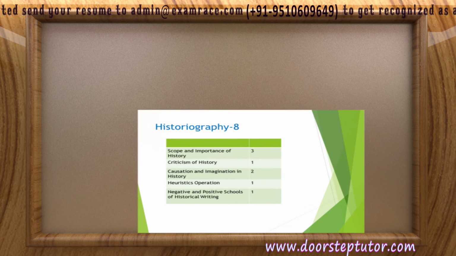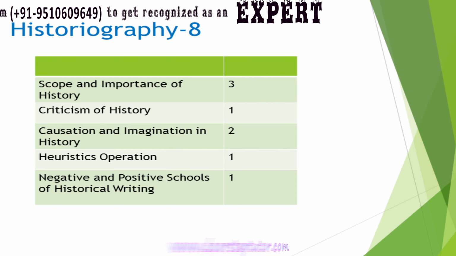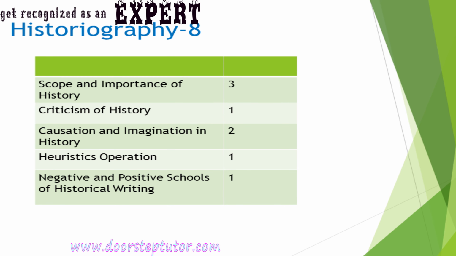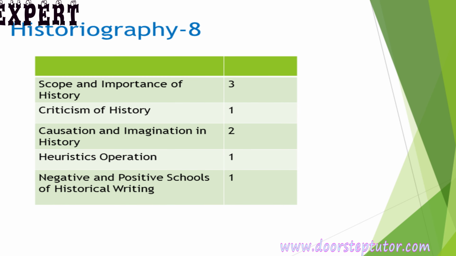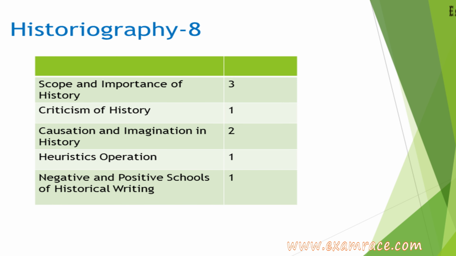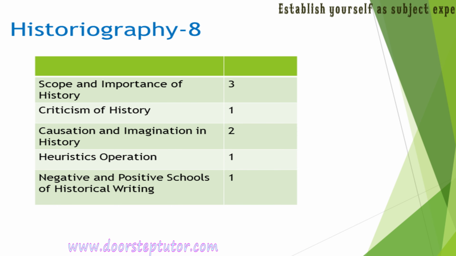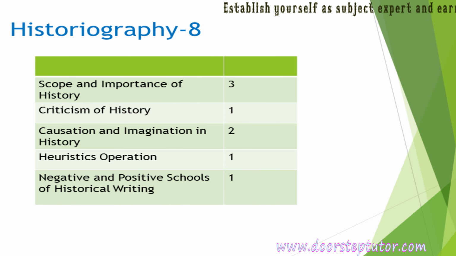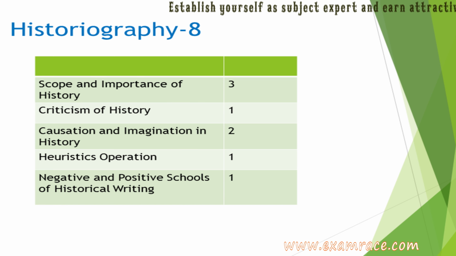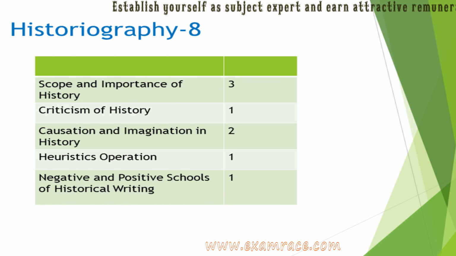Moving to the section of historiography, 3 questions were from scope and importance of history, 1 was from criticism of history, 2 were from causation and imagination in history, 1 was from heuristic operations, 1 was from negative and positive schools of historical writing. These questions ranged from moderate to hard level.